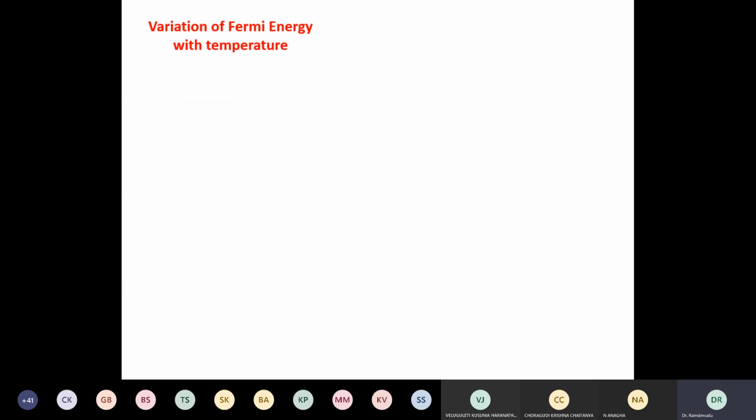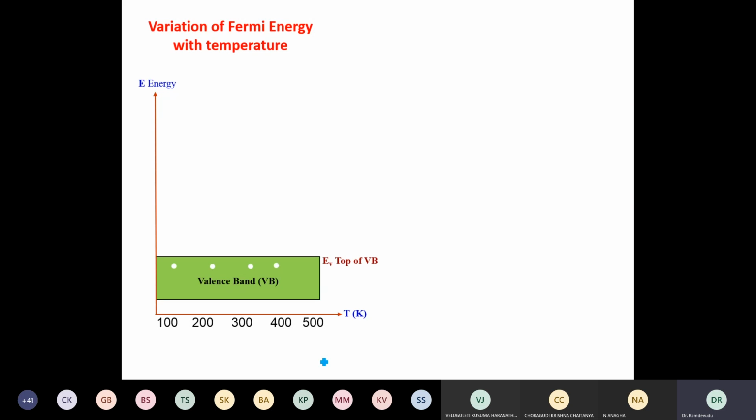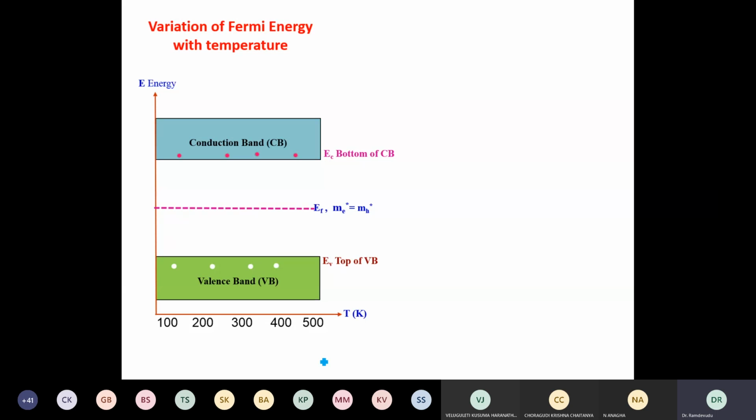We'll also look at variation of Fermi energy level with temperature. Okay. But you see that I am now looking at the temperatures 100K, 200K, 300K and 500K. This is the valence band. These are the holes, conduction band. We have some electrons in it, maybe equal in number, in an intrinsic semiconductor. Now, in intrinsic semiconductor, we have written it as EFi, and it is exactly at the center if the effective mass of electron is equal to the effective mass of hole.